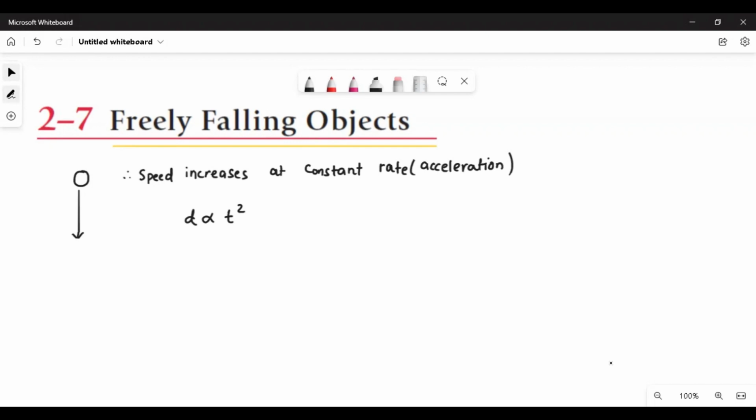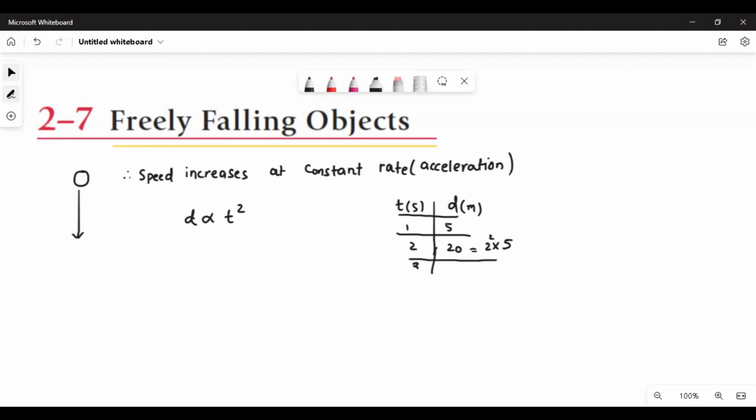So if I make a table here, this is the time and this is the distance. Mathematically, we proved it. In the first second, it covers 5 meters distance. This is meter and this is second. In the second second, its distance is 20. So how does it come to 20? You will take the square of this time times the initial distance 5. Similarly, 2 squared is 4 times 5 is 20.